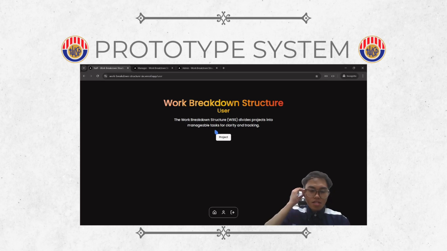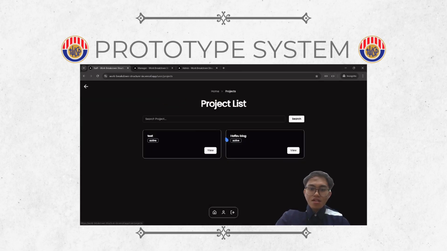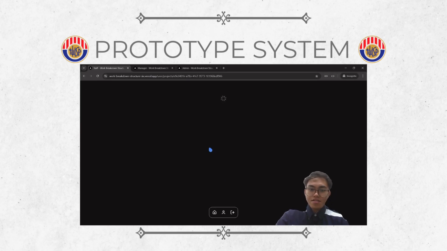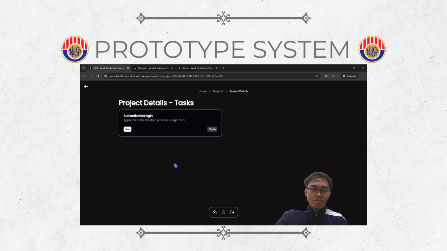The user can see what projects have been assigned to them, such as this is the profile. So this is the first one. If we click on the project, we can see the project list first. For example, there are two projects that have been assigned to this person. The first one is a test project for testing, so there is no task assigned by the manager.